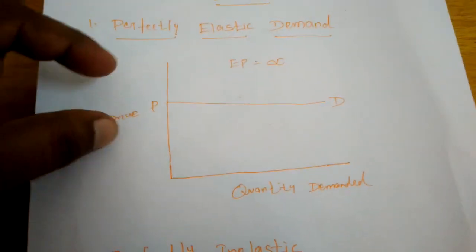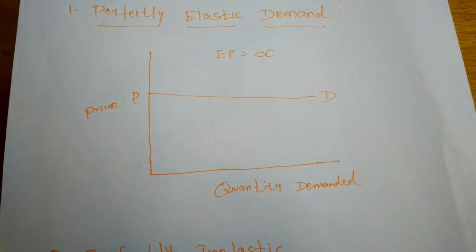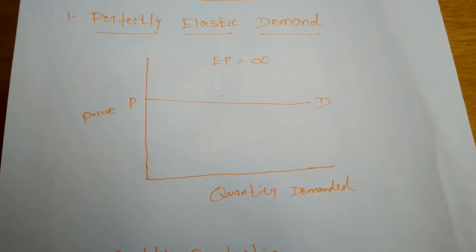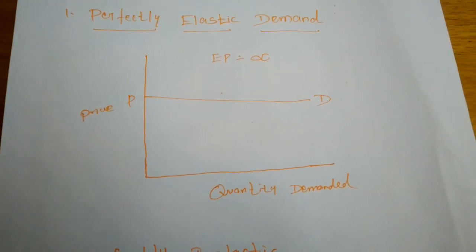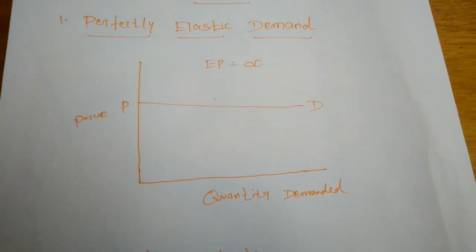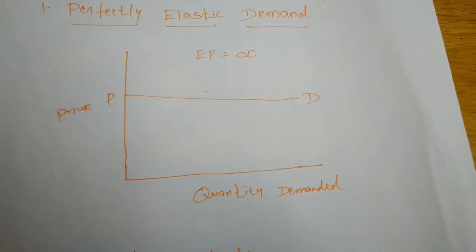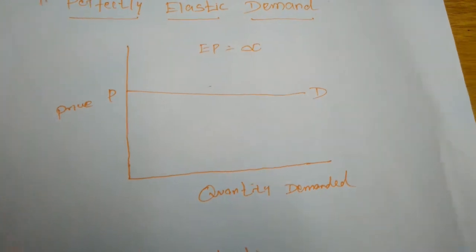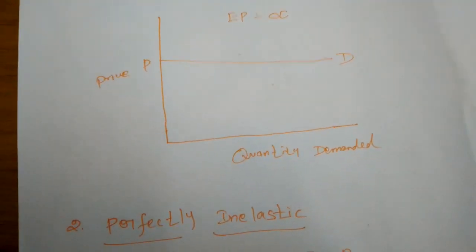Okay, for example, the price of gold or diamond or any of the luxury ornaments. If the price of luxury goods is increased slightly, the demand for those commodities will fall sharply. But if the price of the commodities is decreased slightly, the demand for them will increase very highly.